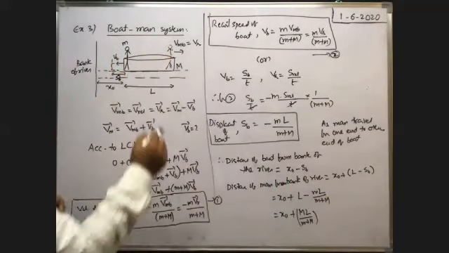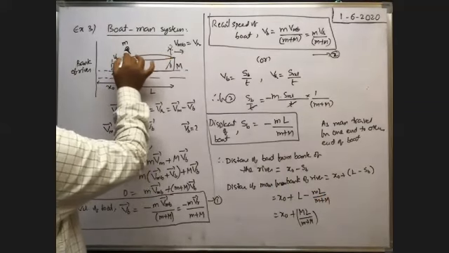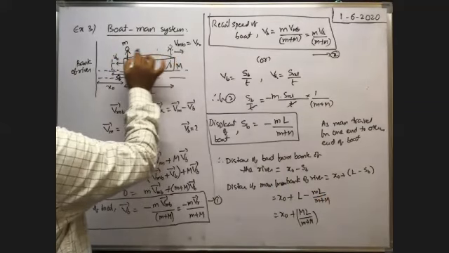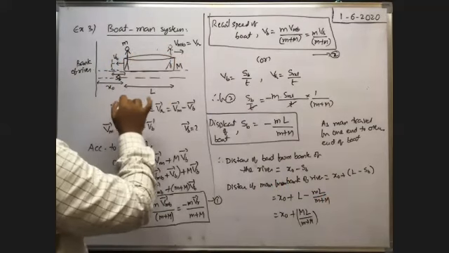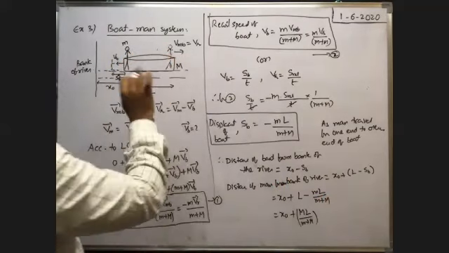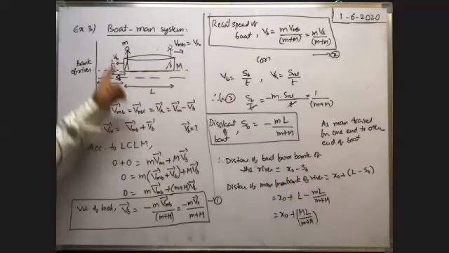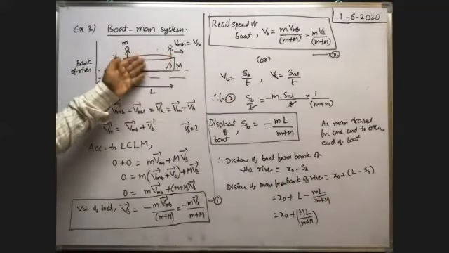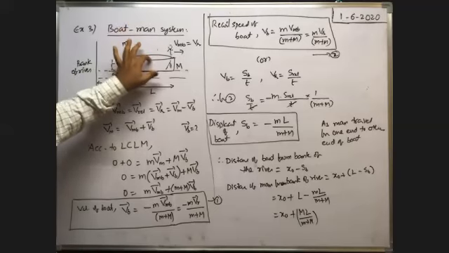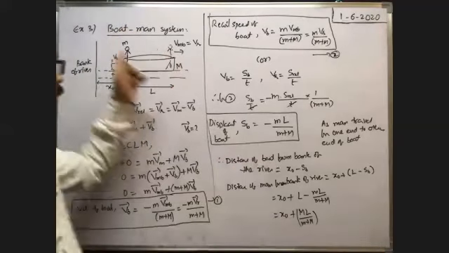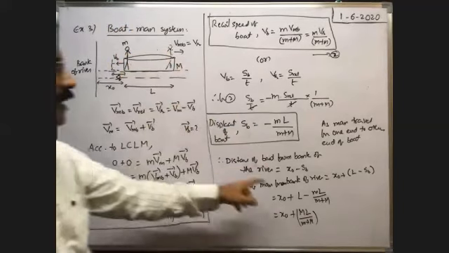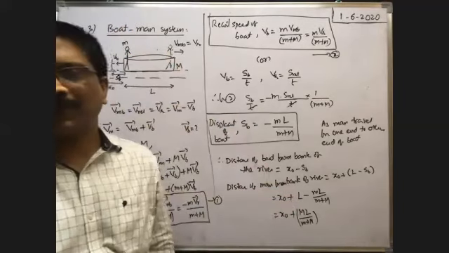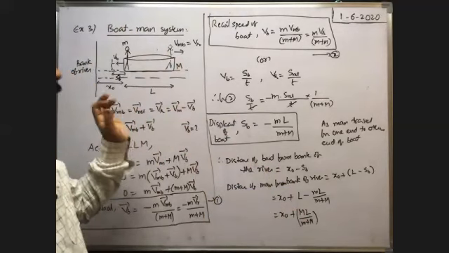Suppose sometimes it will be given that the man traveled only a distance equal to, say, x dash or x. Instead of L, we have to take x only. As he traveled from one end to the other end, he traveled a distance L with respect to the boat. That's why we have substituted L. Suppose if the man travels a distance x only with respect to the boat, in such case, instead of L, we have to write x only. Okay. So this is the boat, man, river concept.